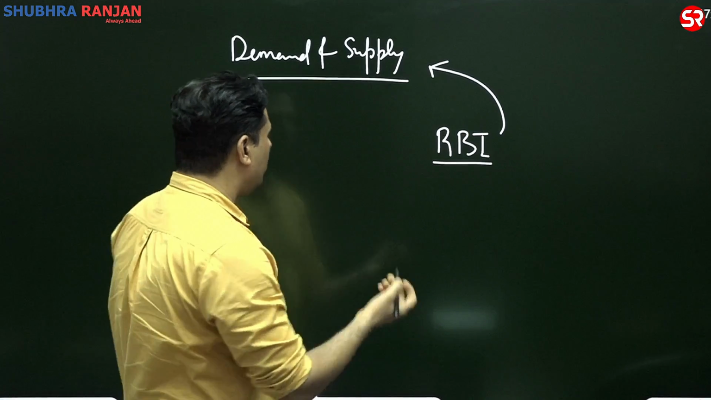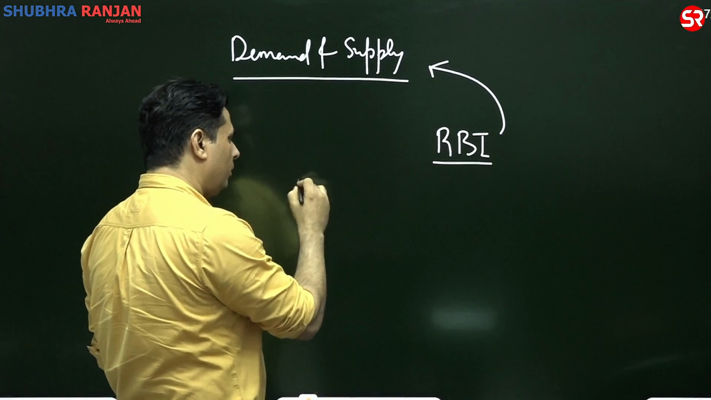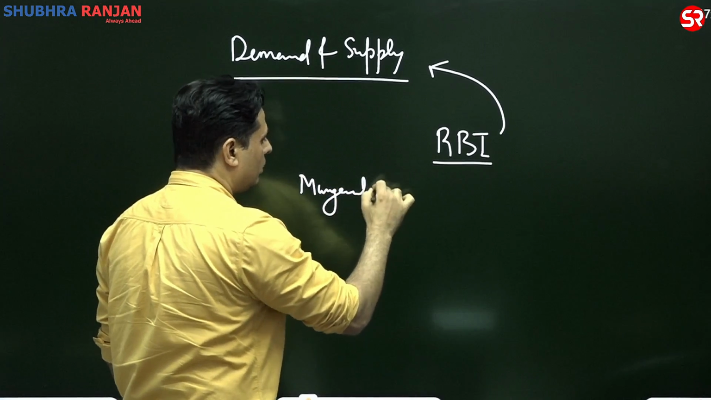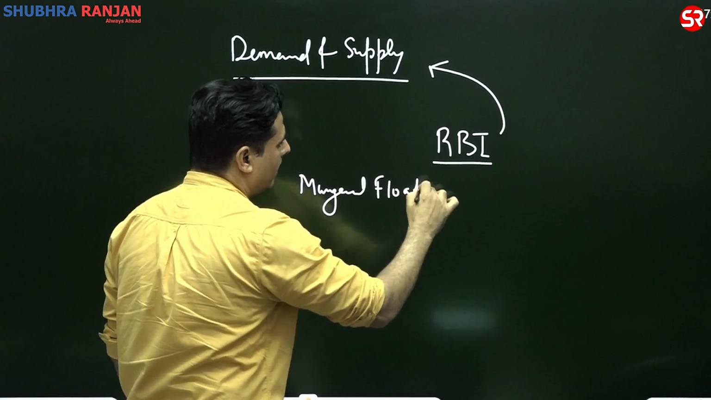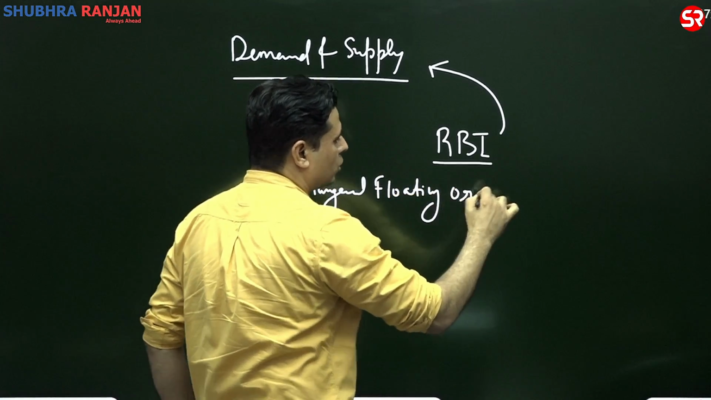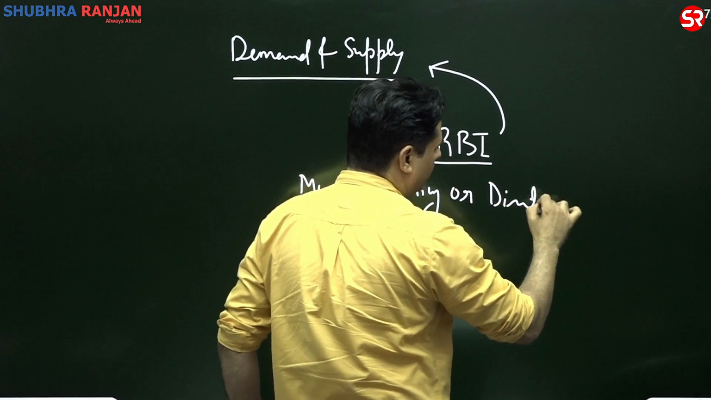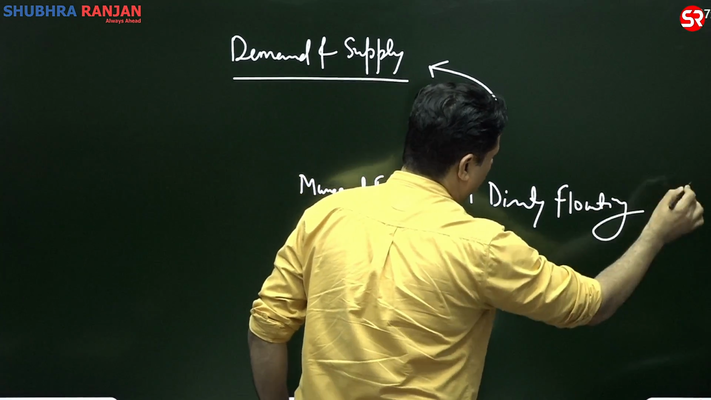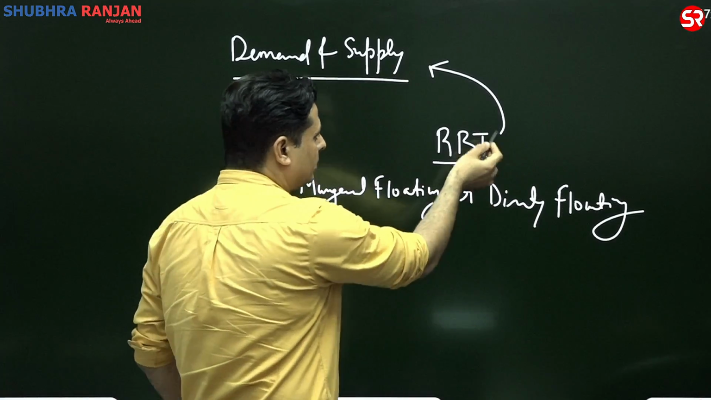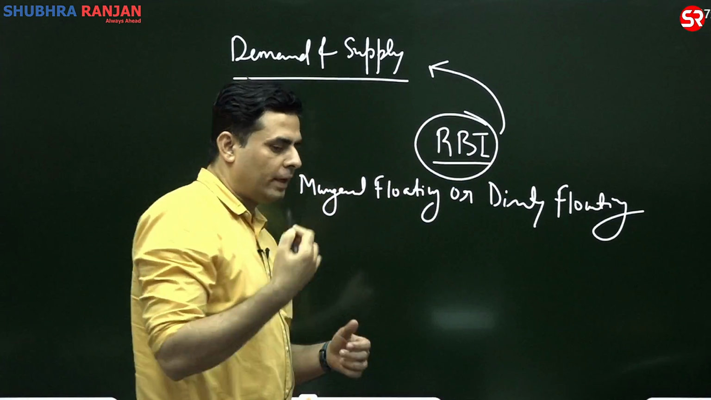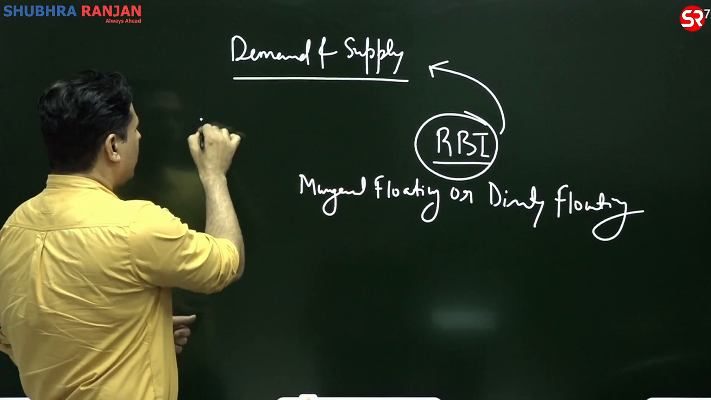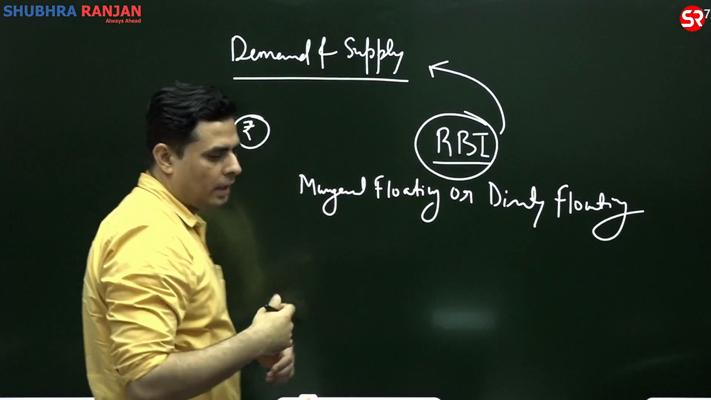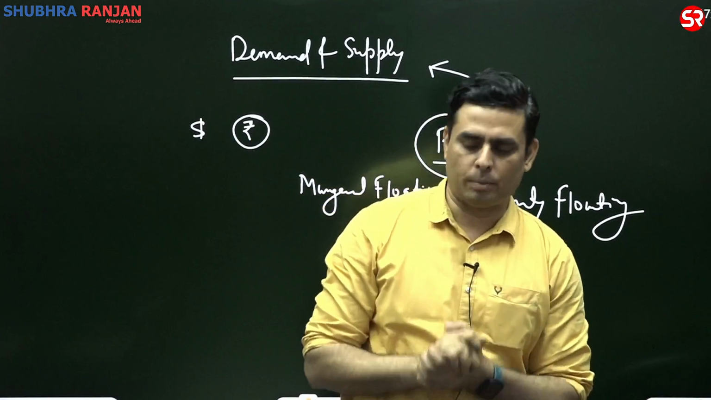This phenomenon we know as managed floating, and sometimes it is also known as dirty floating. Fine? Dirty floating. So RBI is definitely going to intervene if the exchange rate, specifically the dollar to rupee exchange rate, is going to adversely impact our economy.